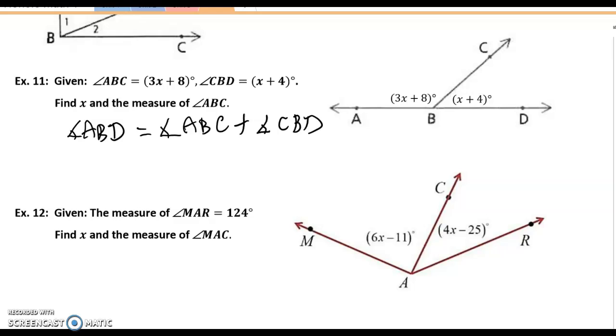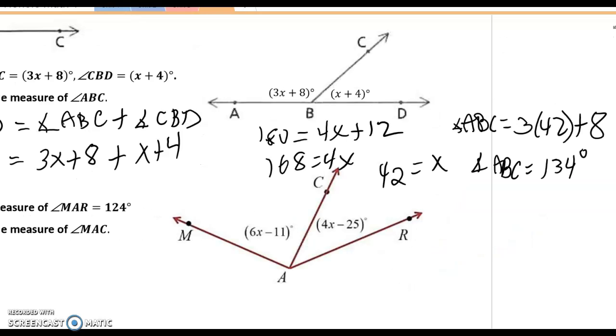And because angle ABD is a straight angle, again, we found the letters of the angle, A, B to D, that makes angle ABD a straight angle, which means angle ABD measures 180 degrees. We substitute the other two expressions for the other two angles, thus giving us an equation that we can use to solve for x.